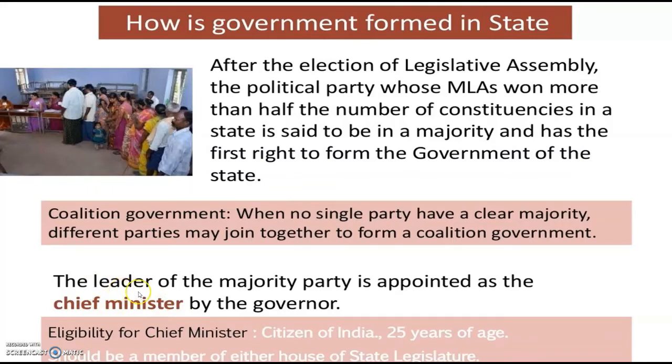The leader of the majority party is appointed as chief minister by the governor. Who is the present chief minister of Kerala? Pinarayi Vijayan. Okay. Eligibility for Chief Minister: citizen of India, 25 years of age and should be a member of either House of State Legislature.